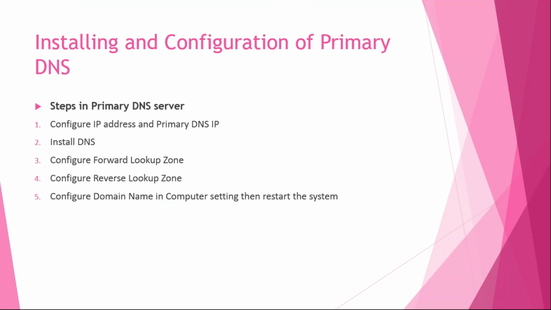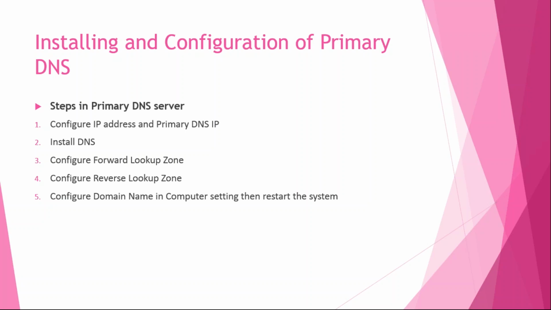Installing and configuration of primary DNS. What are the steps for completing this task? Number one, configure IP address and primary DNS IP address. Meaning that you need to configure an IP address to the system, plus you need to mention the primary DNS server IP address. Which server is configured as a primary DNS server? As of now, we are going to install a new DNS server and we're going to configure the IP address for that new DNS server.